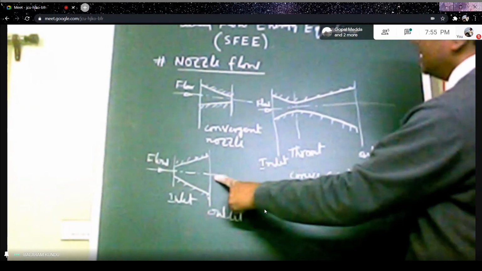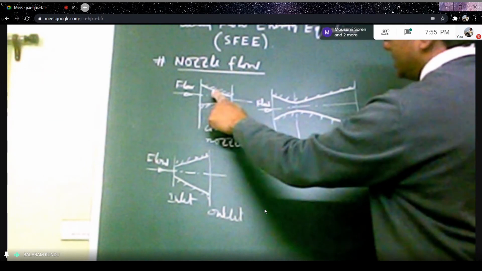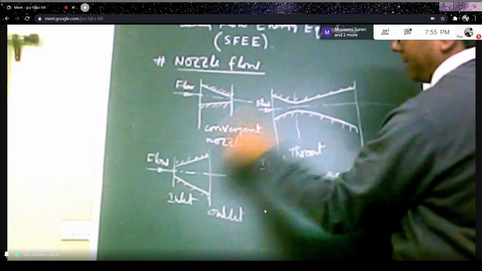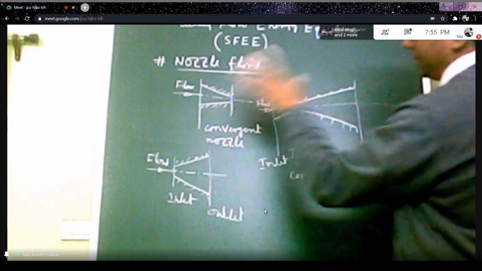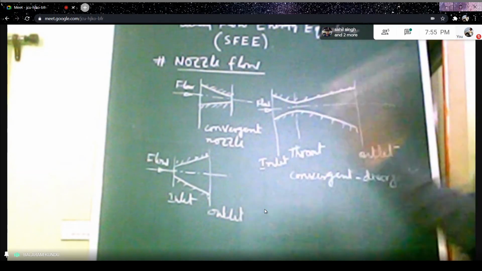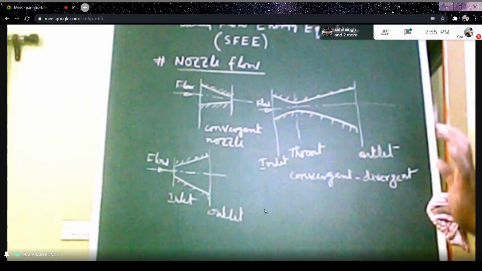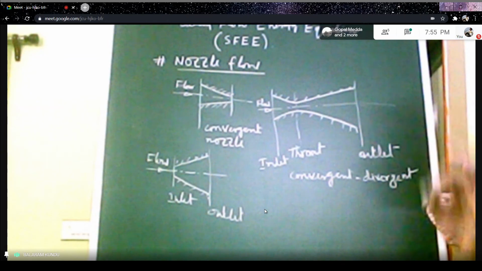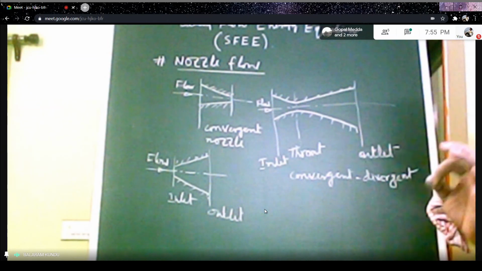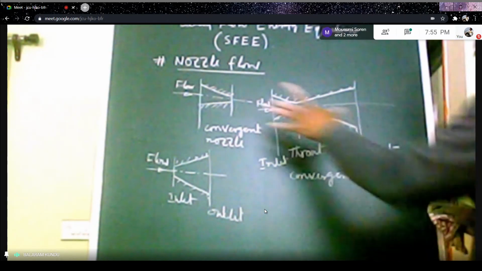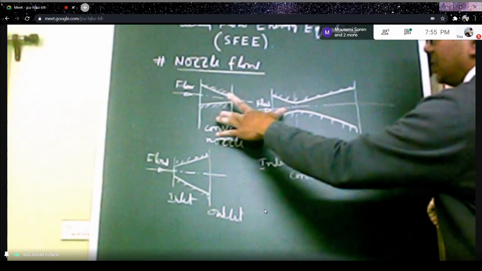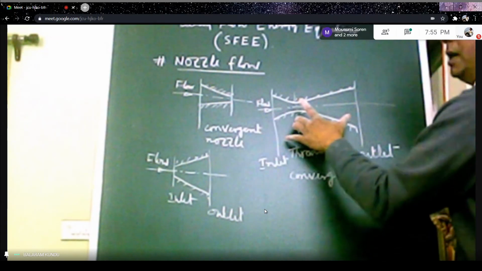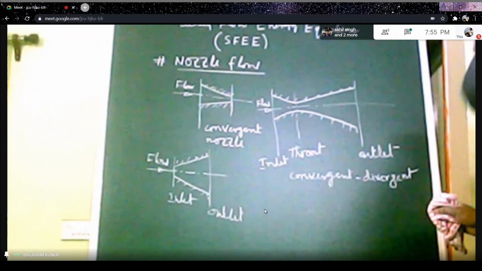Okay. So convergent shape, convergent divergent shape, and divergent shape. Different types, different shapes of nozzle can be used depending upon your requirement. Generally these two types, convergent nozzle and convergent divergent nozzle, are used in practice.